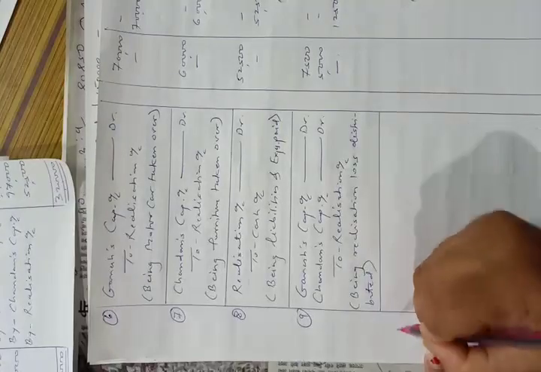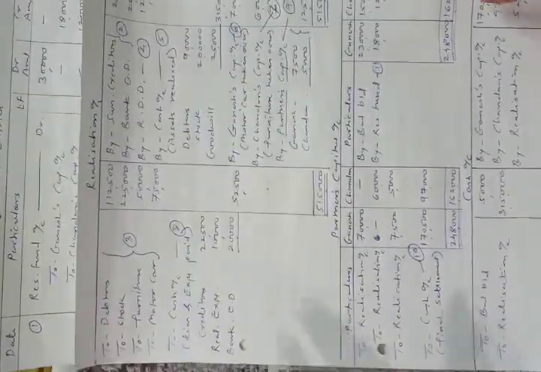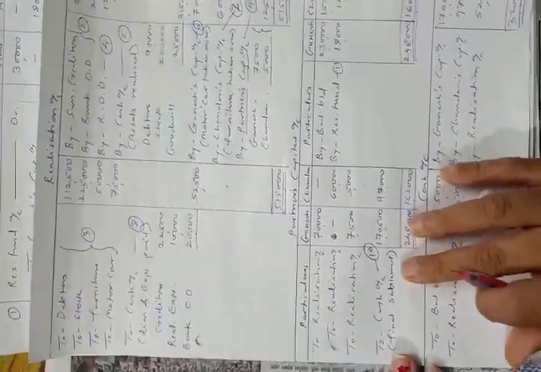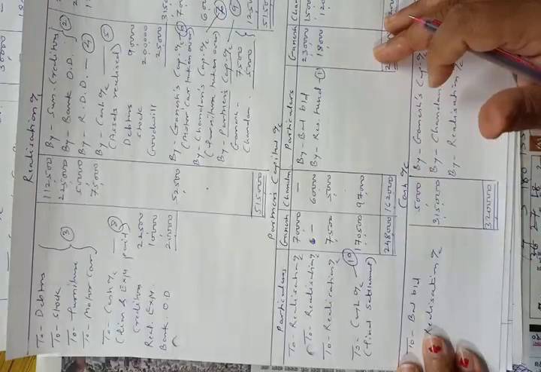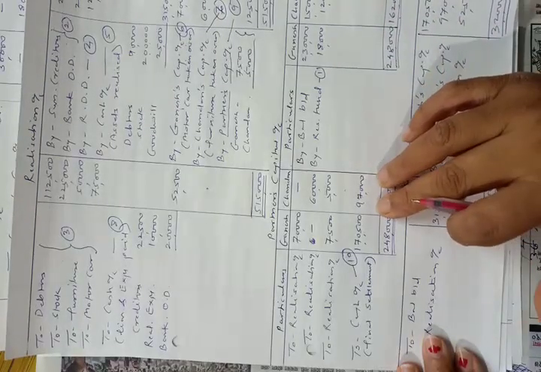And then the last entry, this is our last entry. After tallying capital account, we have given remaining cash to the partners.